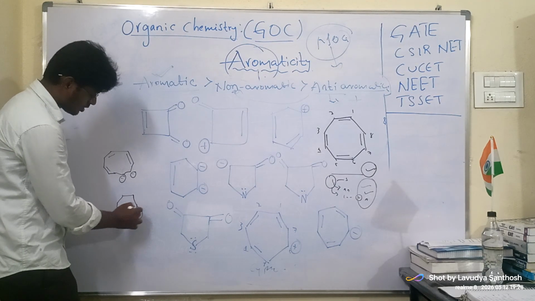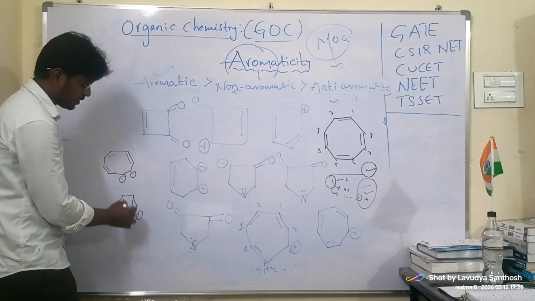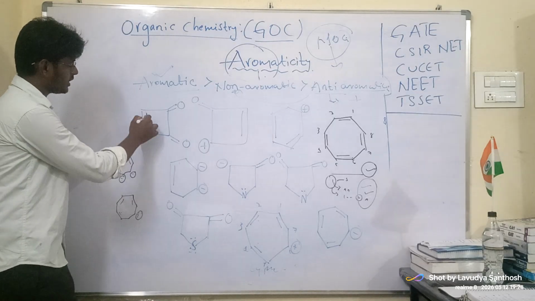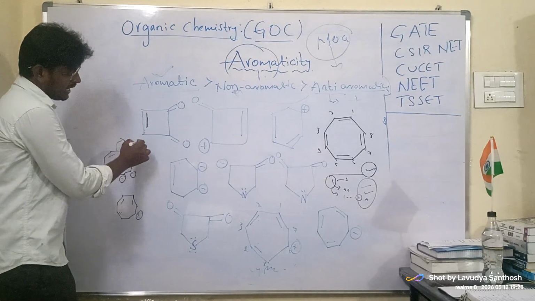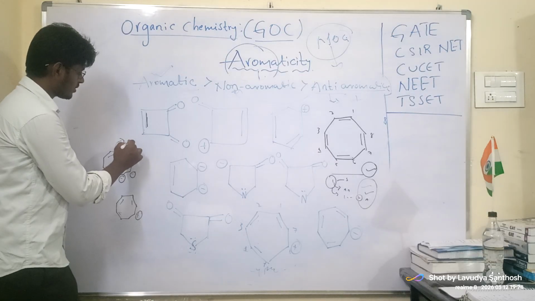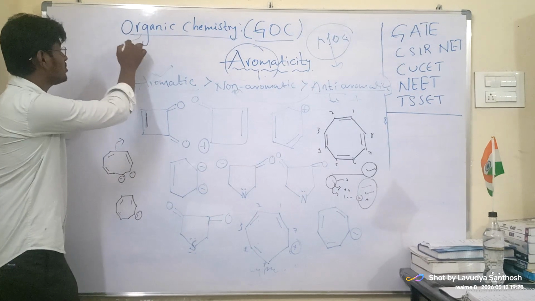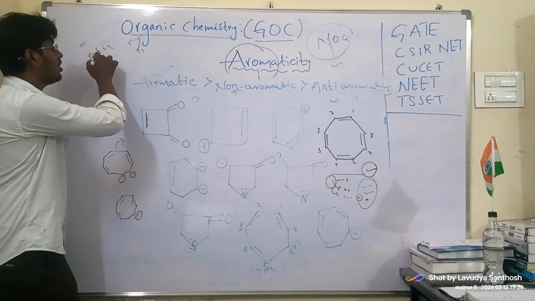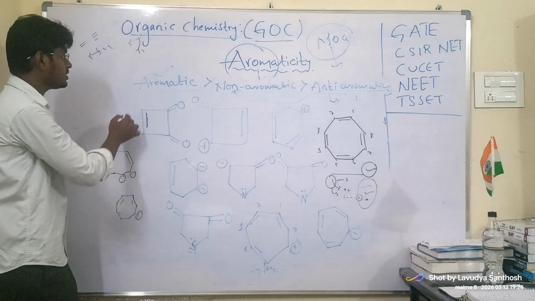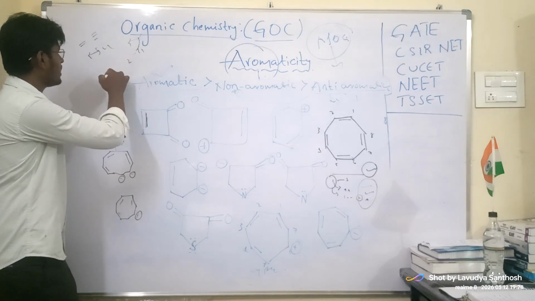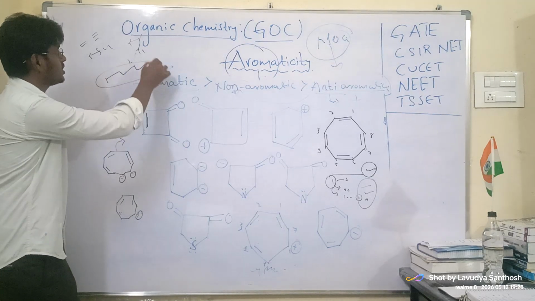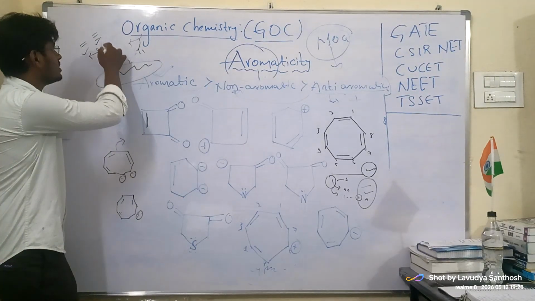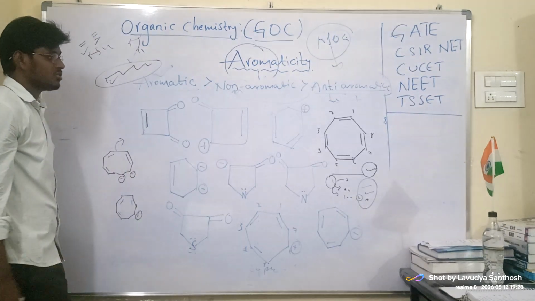Just count. If there is any problem, ask. Why, sir, are you writing this in alternating positions? These are unsaturation. Organic compounds are saturated and unsaturated. Saturated is where there are single bonds only, simply hydrocarbons, which we call alkanes or paraffins. Unsaturated has double or triple bonds, alkenes or alkynes, also called olefins.